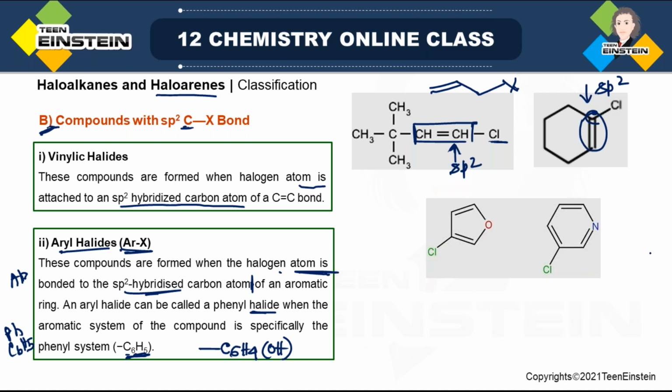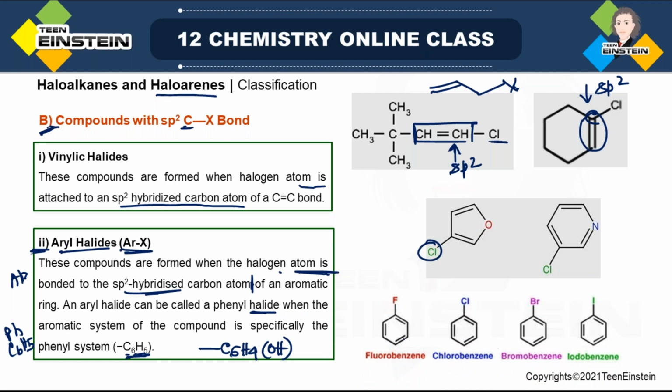Now look at these examples. These two examples are very unique because here chlorine is attached to an aromatic ring, but they are not benzene. The first one is furan and the second one is a pyridine ring. These two are actually heterocycles. Heterocycle means that except carbon there will also be some other atoms, normally oxygen, nitrogen or sulfur. So they are heterocycles but they are aromatic. That is why we are discussing them under aryl halide. So these two are examples of the second type.